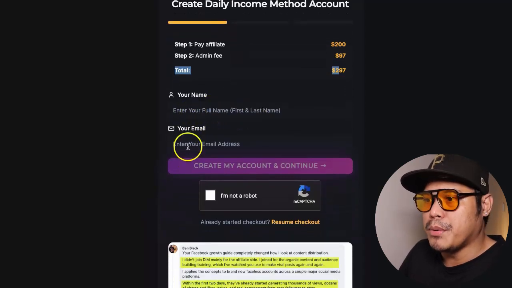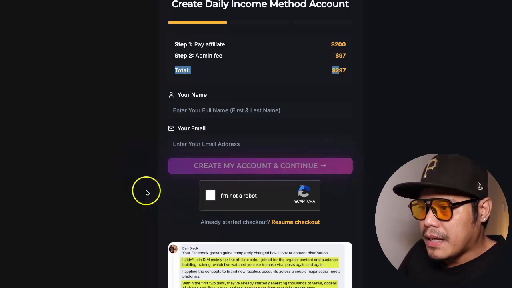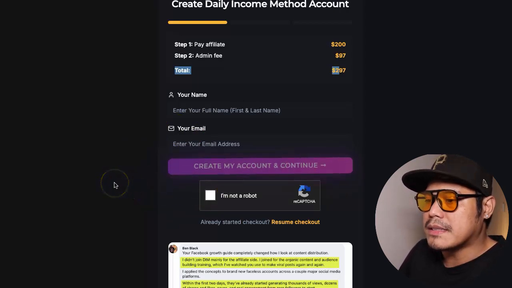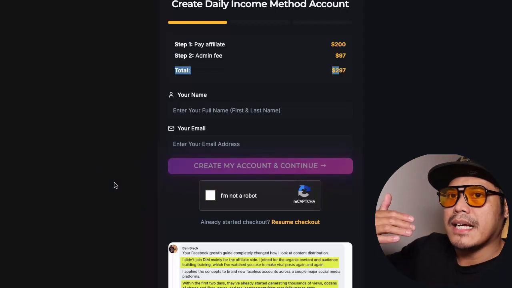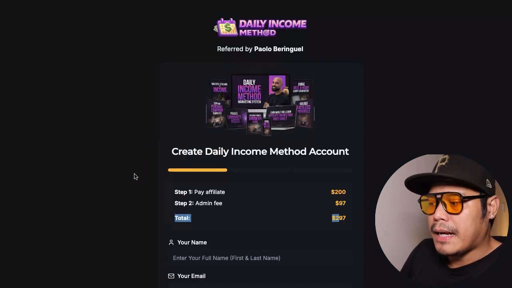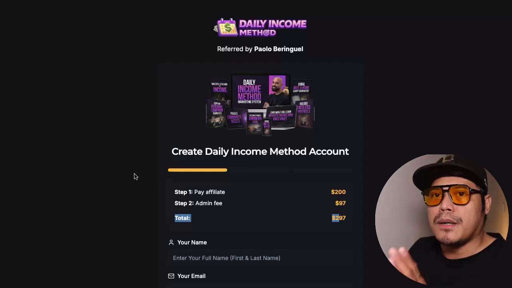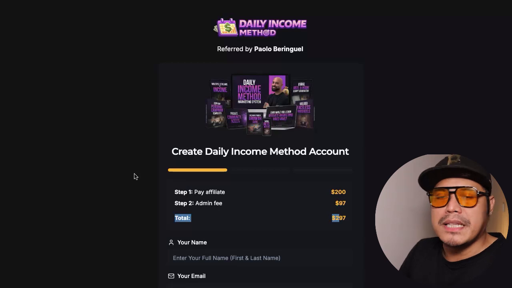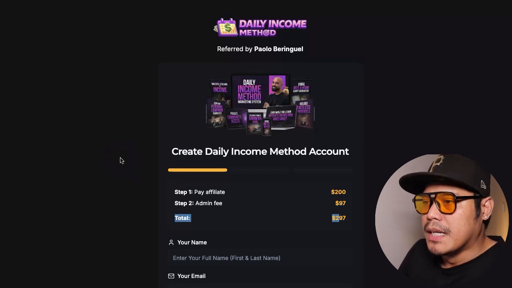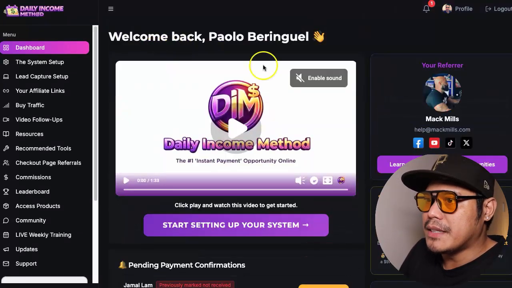So you just put your name and then your email address, create an account, and then check this box, and then basically just follow through the process. You can select whether you want to pay using PayPal, or I have Wise as well if you want to use bank transfer. And then you just need to complete the payment of the $97 as well. Once you complete that part, you are now able to log in to your account, which is exactly this page right here.